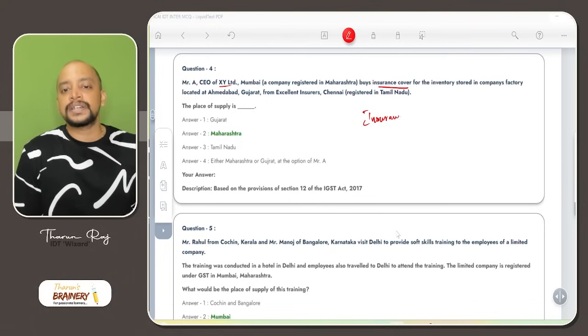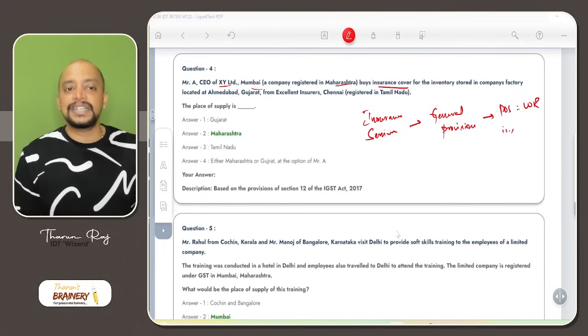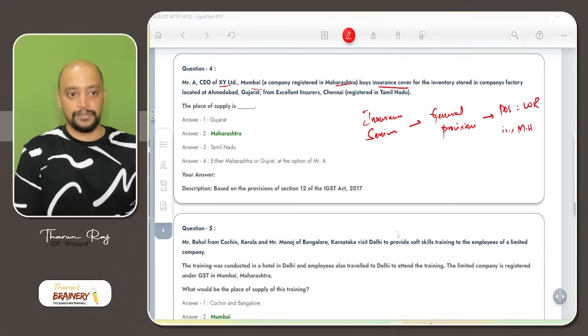For insurance services, we don't have any specific provisions, so we need to take general provisions. As per general provisions, place of supply will be location of recipient. The location of recipient here is Mumbai, Maharashtra, because Mr. A, CEO of XY, Mumbai, Maharashtra, buys the insurance cover.